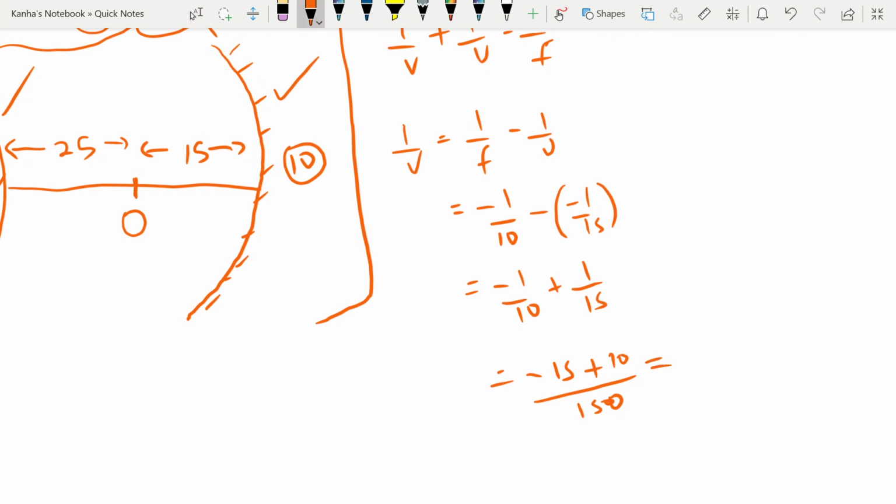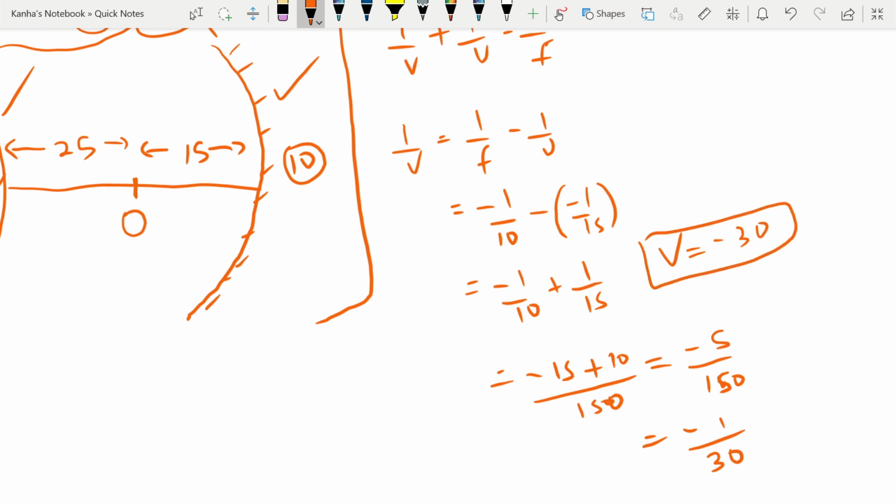which can be written as minus 5 by 150, which is minus 1 by 30. So v turns out to be minus 30.